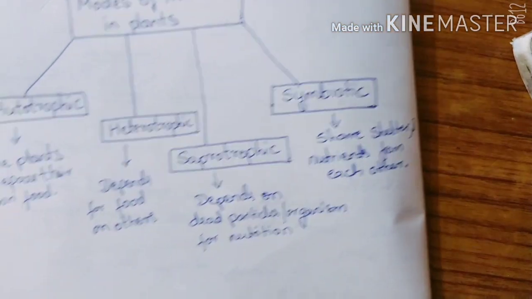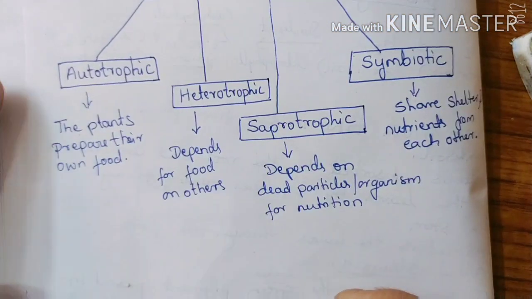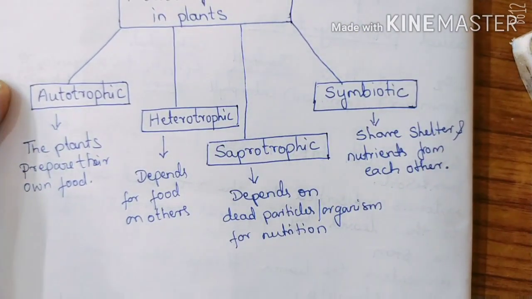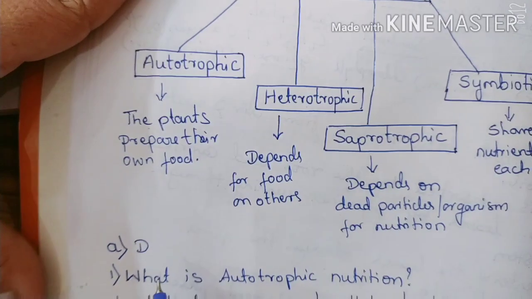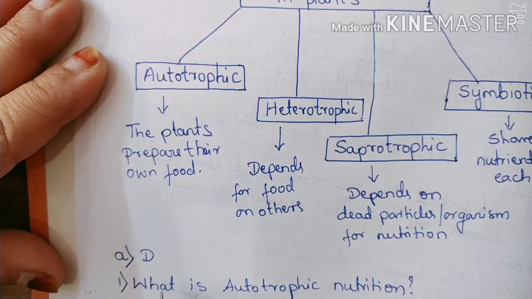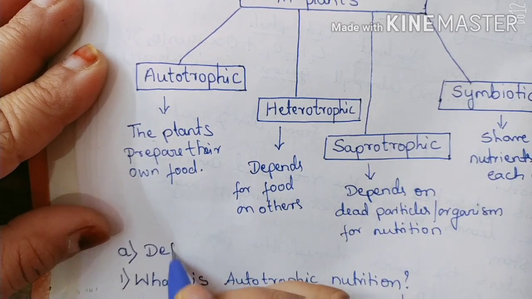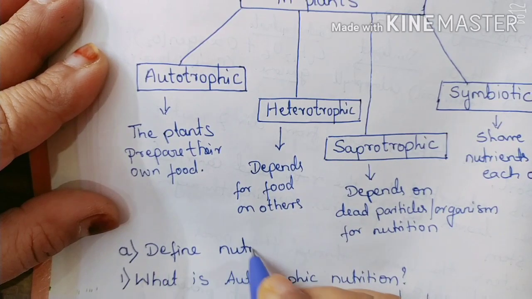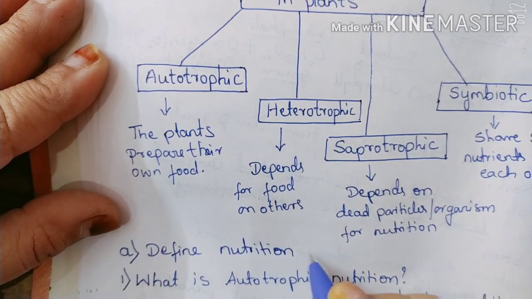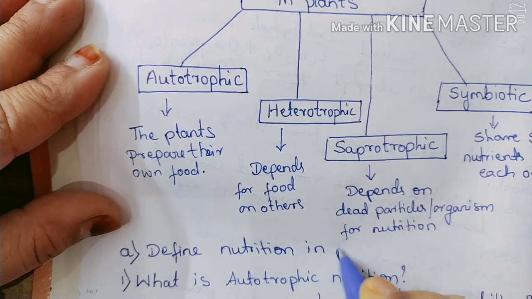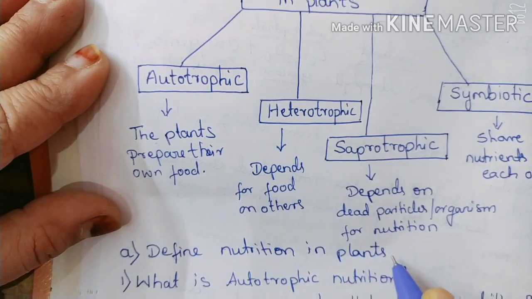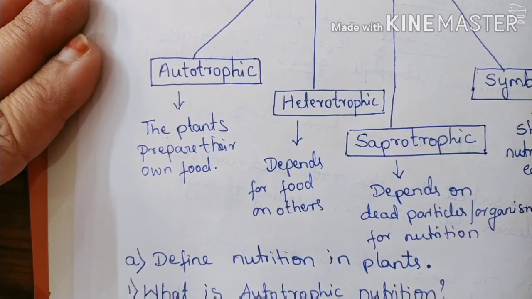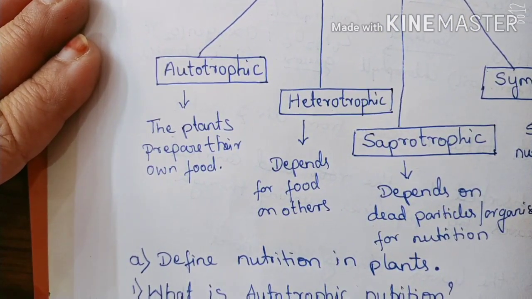So I want you to write these things in the form of definitions. So what is autotrophic nutrition? The first question I am going to give you here is, define nutrition in plants. You have to tell the meaning of nutrition in plants.